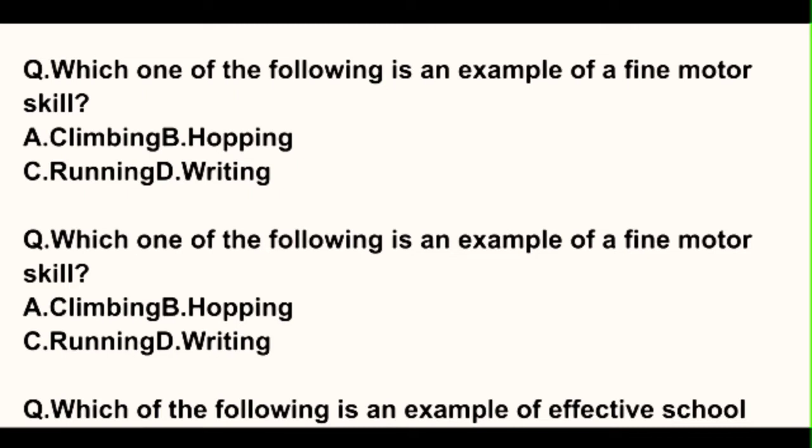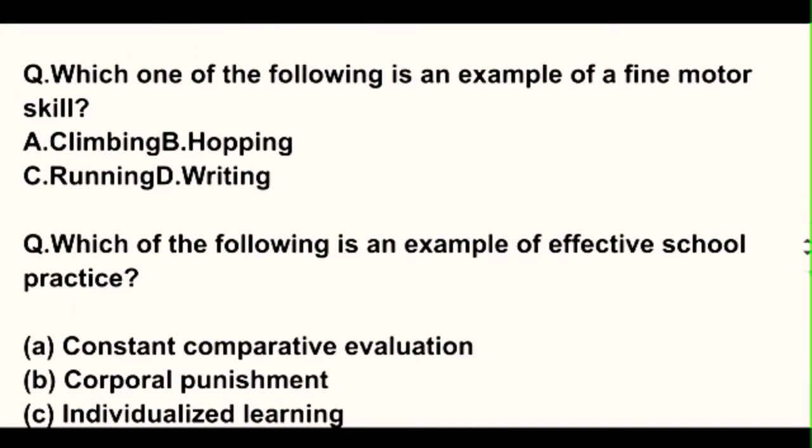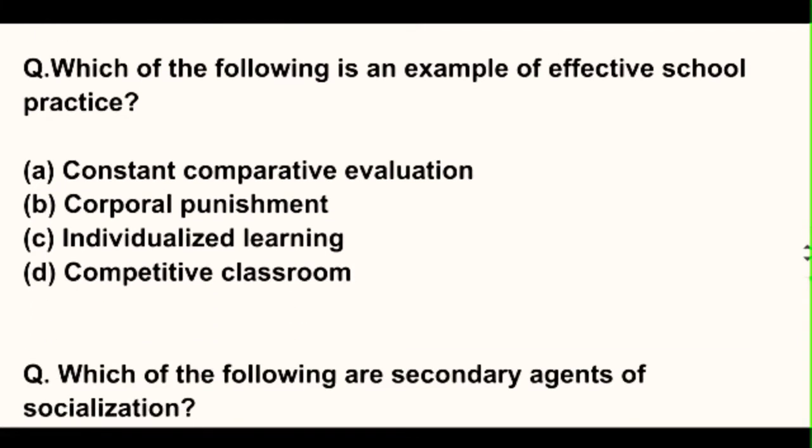Okay, so next question. Which of the following is an example of fine motor skill? Sorry, we have done this question already. Next question. Which of the following is an example of effective school practice? Option A, constant comparative evaluation, option B, corporal punishment, option C, individualized learning, option D, competitive classroom. So here the correct option will be option C, that is individualized learning.